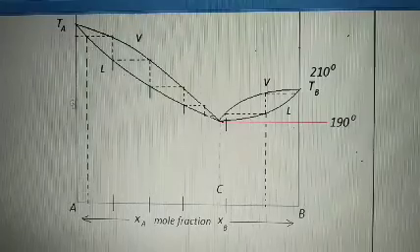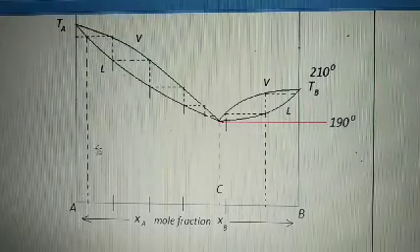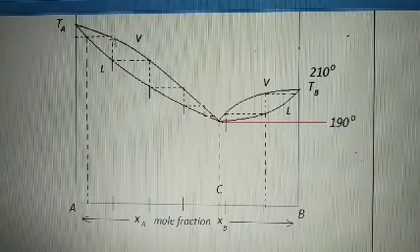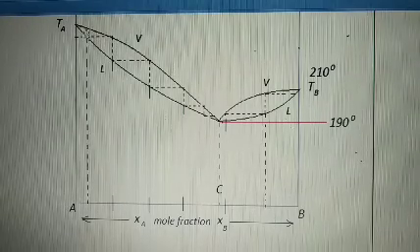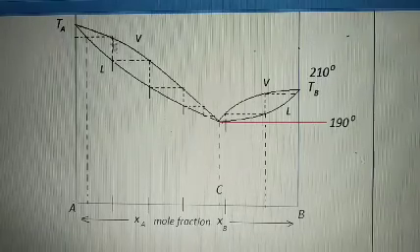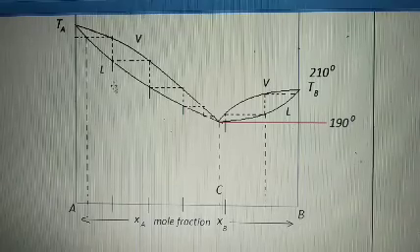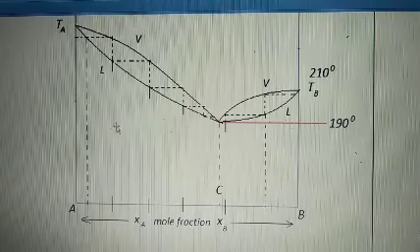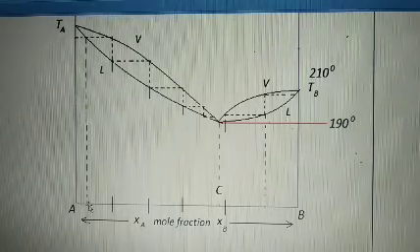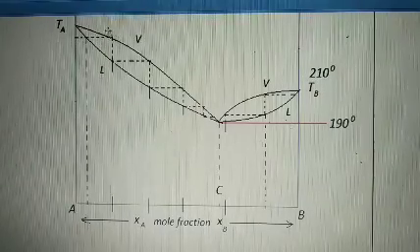Then this is converted into the vapors here. So now we are moving toward the B side, away from A. It means at this point, when I condense the vapors, that composition boiled to the vapor state, vapor then condensed, then the condensed liquid will have more percentage of B than the earlier one. It means the vapors will be richer in the volatile component.